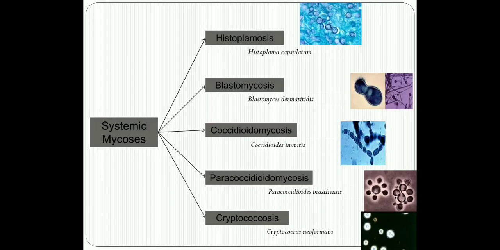You have a primary site, which will usually be the lungs, because most of these systemic fungal diseases are acquired by inhalation of fungal spores, and from that primary site they invade the secondary sites via the lymphatics or the bloodstream. So this is a basic hallmark of the systemic fungal infections.